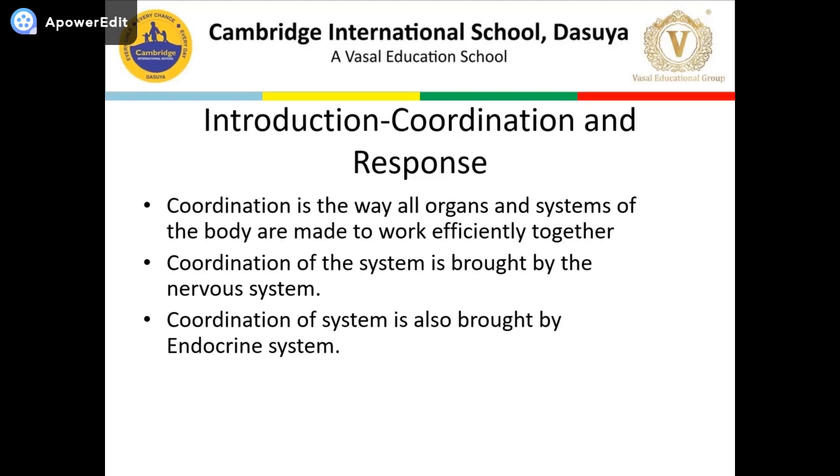One by one we will discuss all the topics in detail, but today I'm just going to give you an introduction about the nervous system and the types of nervous system. After completion of the nervous system and all the subtopics related to it, I will start the endocrine system.